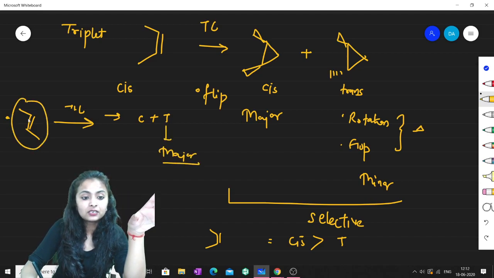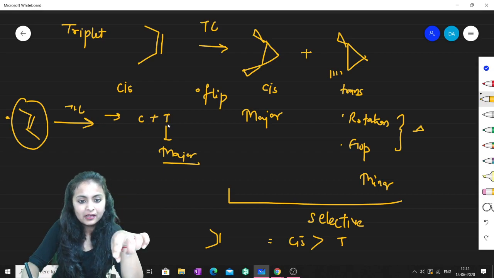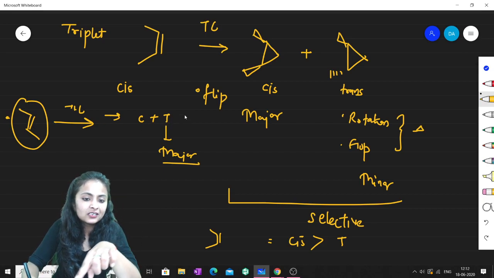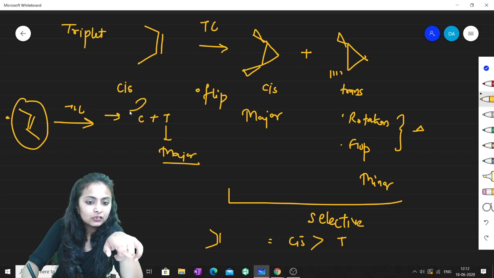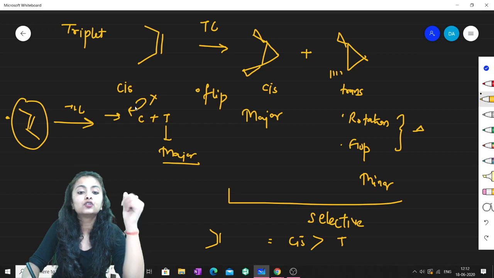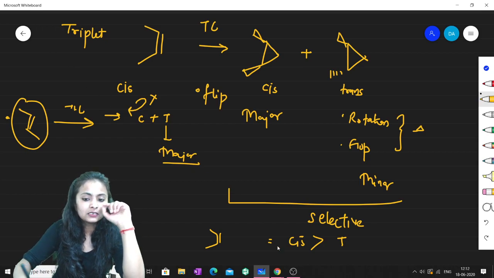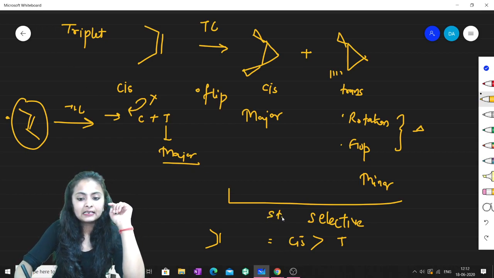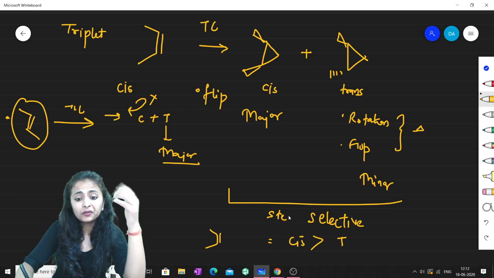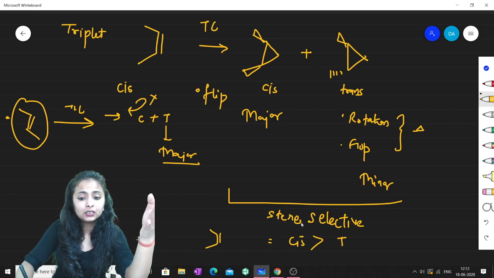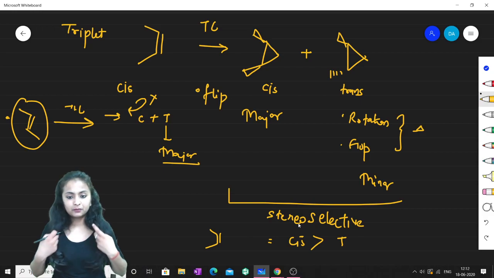Because initially it was trans, so the product will be trans. If you want this to be converted to cis, it needs rotation, and we will not rotate, because rotation consumes more of our energy. So the conclusion is that if you treat any alkene with triplet carbene, it will be stereoselective. I hope this part is very clear to you all.